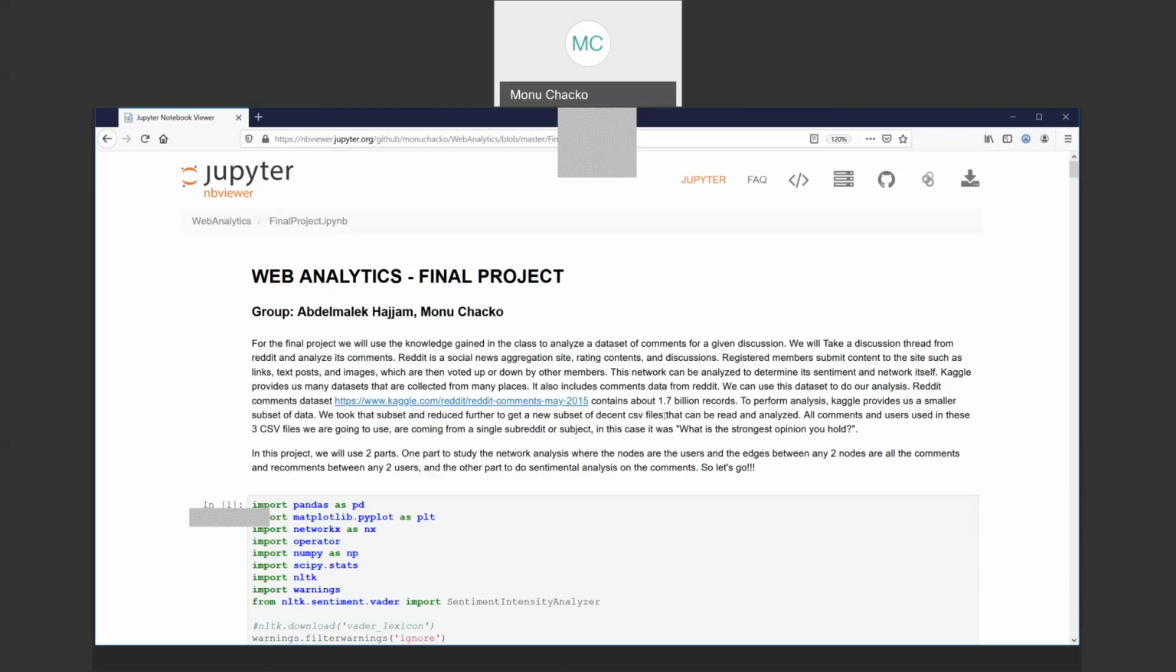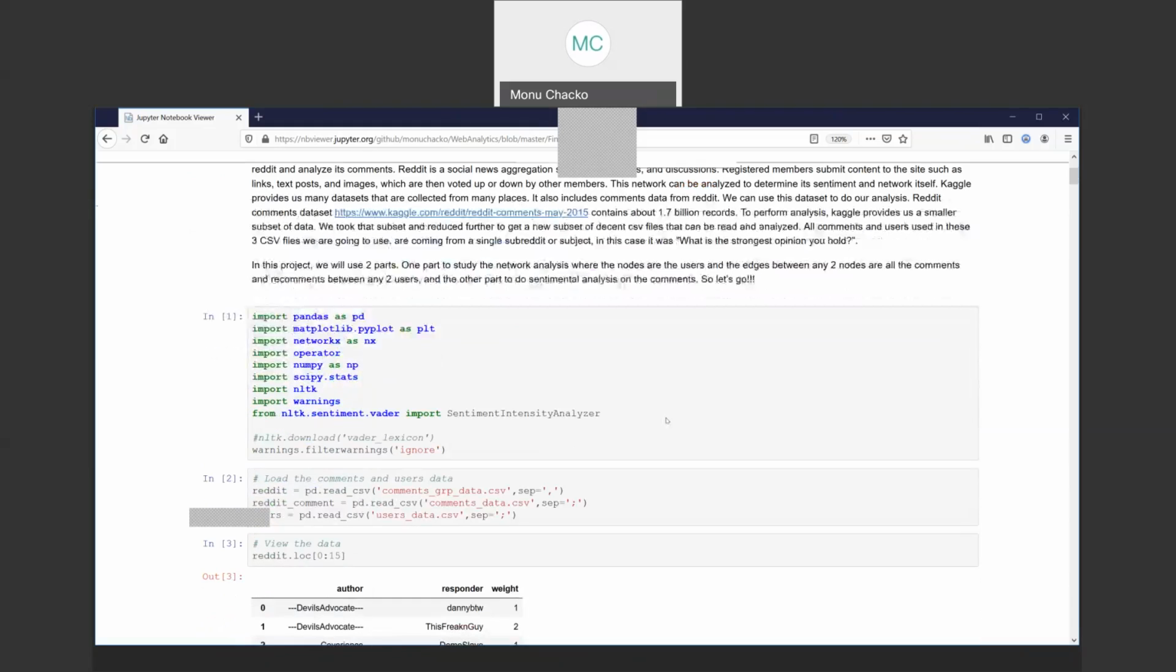It's a large data set, so we took that data set and put it in our database and then smoothed it for easy management. Basically, what we're trying to achieve here is to see the importance of the node, centrality, and whether the sentiment, positive or negative, has an effect on that.